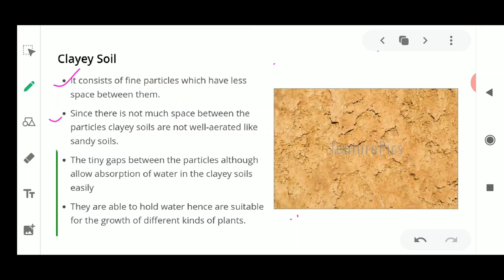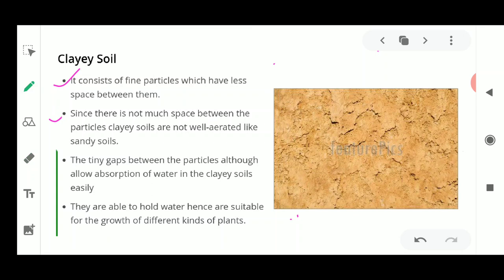So this picture is showing you the type of soil, which is the clay soil, and this is very important. How do you recognize this clay soil? You could recognize that it contains very fine particles. Whenever fine particles are present, they cling together, meaning they are attached together, because they contain very little space in between them for the water and the air to go inside, because of which the water is present on the surface of the soil, and it becomes good for the rice crops to be grown there.